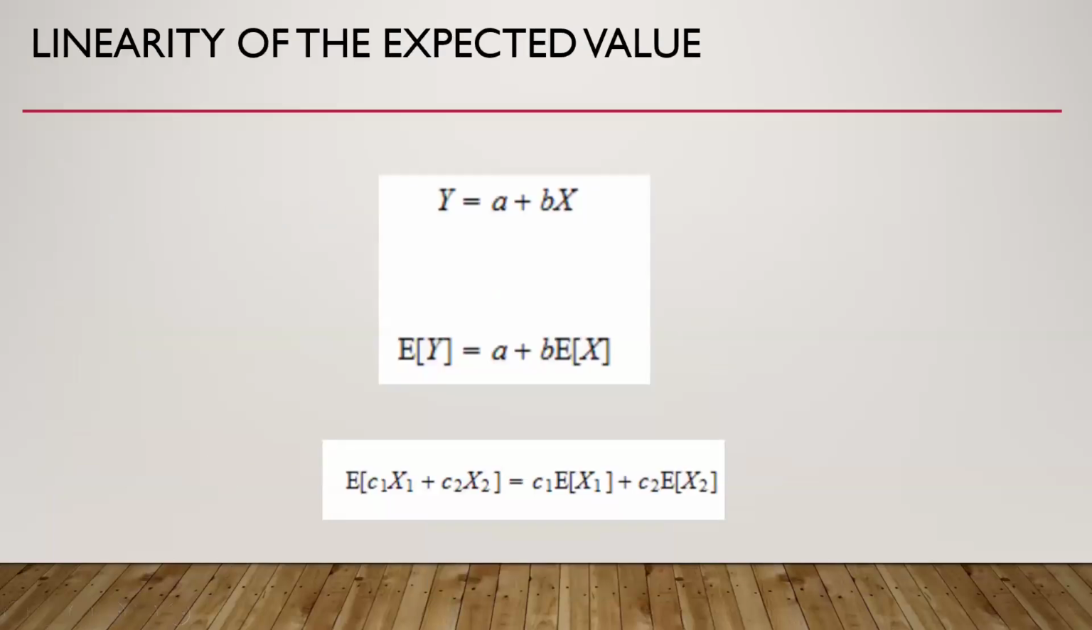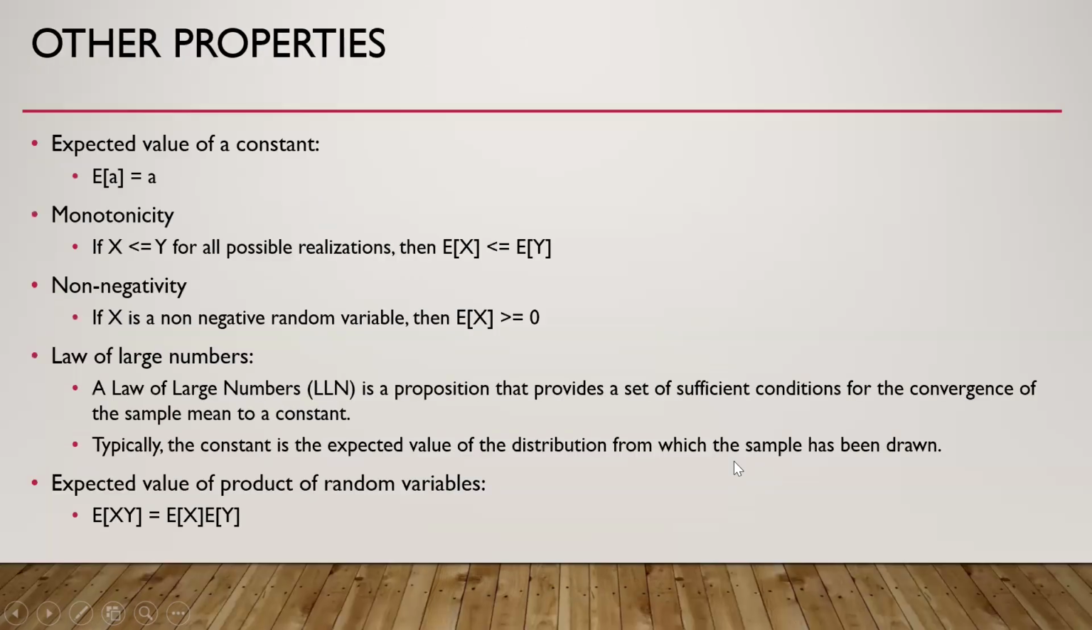Then these are other properties of the expected value. This is the linear combination. These two are examples of linear combination. The expectation of y when it is a linear combination of x is this. And when it is a linear combination of two variables, it is this. So another property of the expected value: the expected value of a constant is a constant.